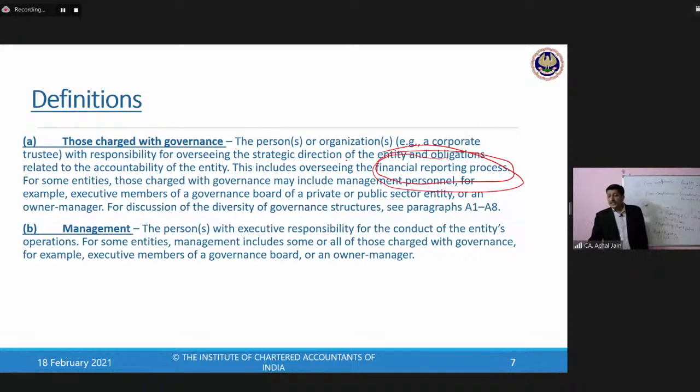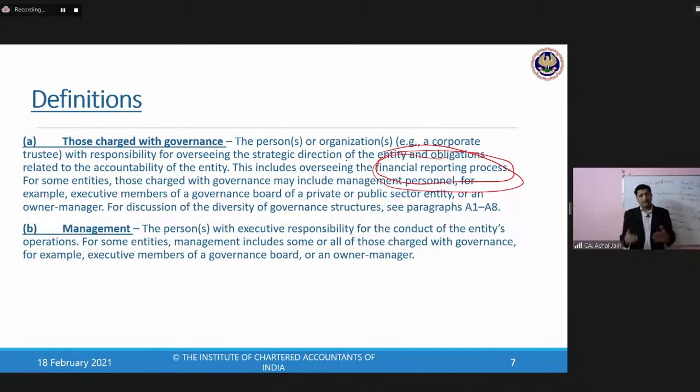When the auditor is checking how the financial statements are prepared by the management, whether those are complying with the requirements of the auditing standards, the accounting standards or not, therein, in a way, the auditor is assisting the management in achieving its objective of having the right set of financial statements.